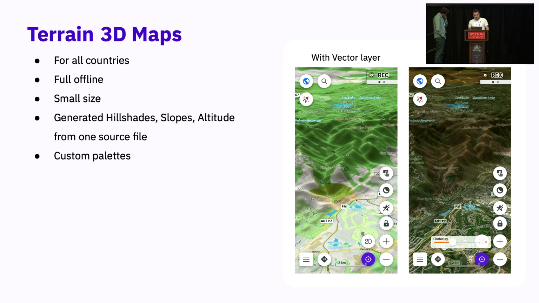We enhanced our 3D terrain maps, now available offline for all countries. Additionally, these compact maps generate hillshades, slopes, and altitude data, and include customizable color palettes.